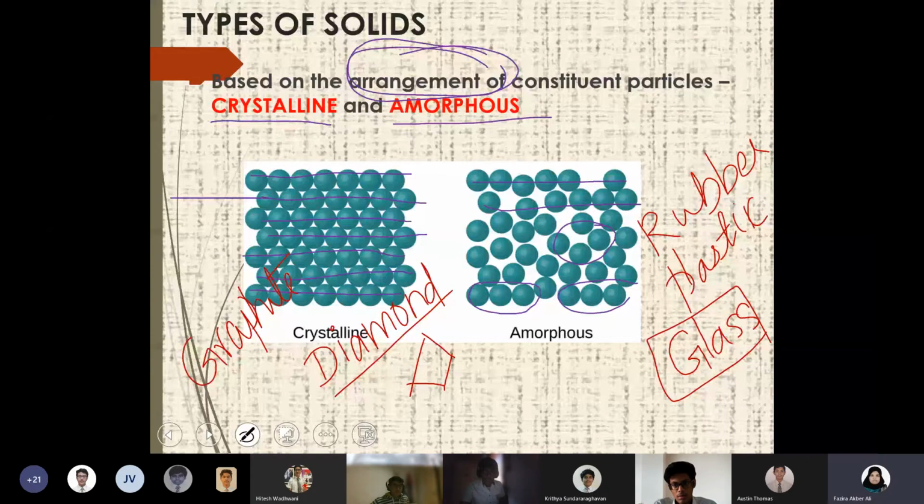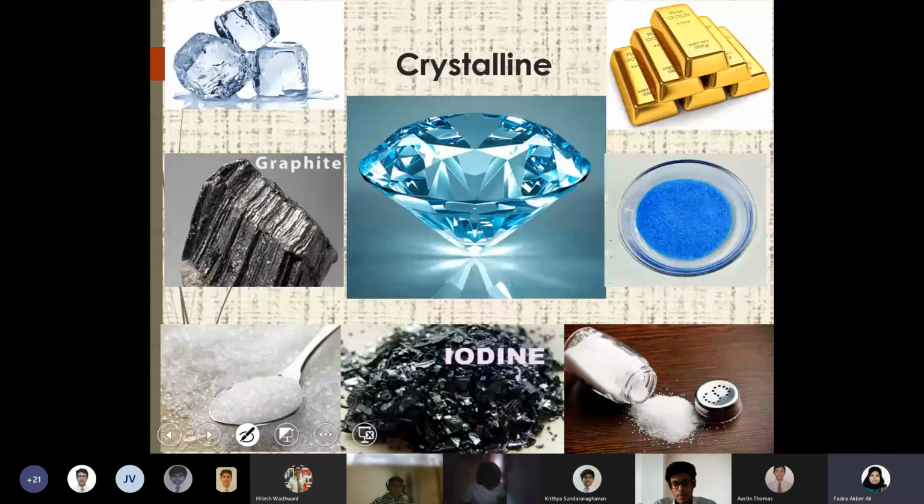So examples of crystalline, as you can see over here: diamond is one of the important examples. Graphite, ice cubes, gold, which is a metal, iodine, sugar, salt. Even if you take the smallest unit of sugar, a piece of sugar, it still has a particular shape; a geometry is there.